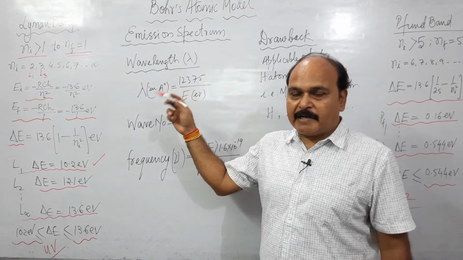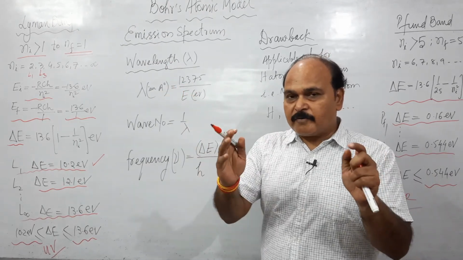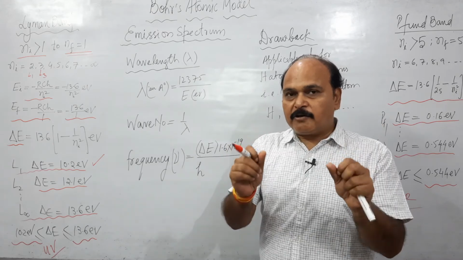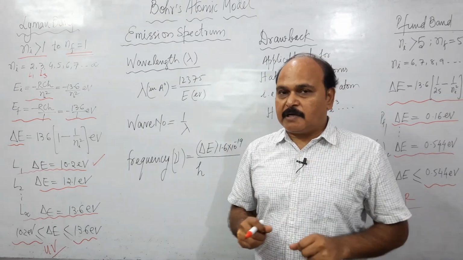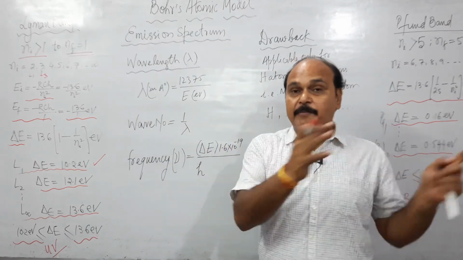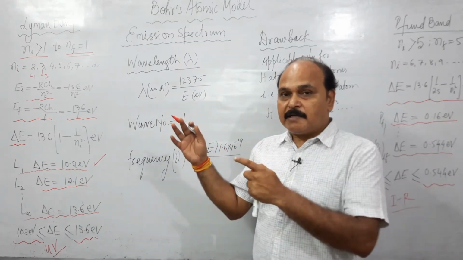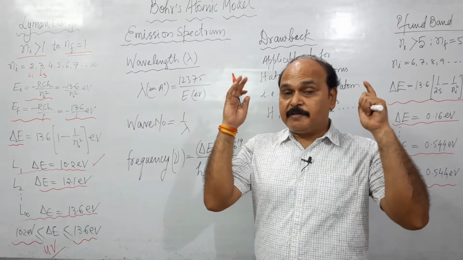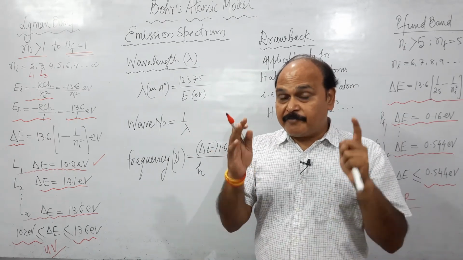Children, we have been finding out the energy of every line of the emission spectrum of the hydrogen atom. We have found out the energy of every Lyman line, every Balmer line, every Paschen line, every Brackett line, and every Pfund line.